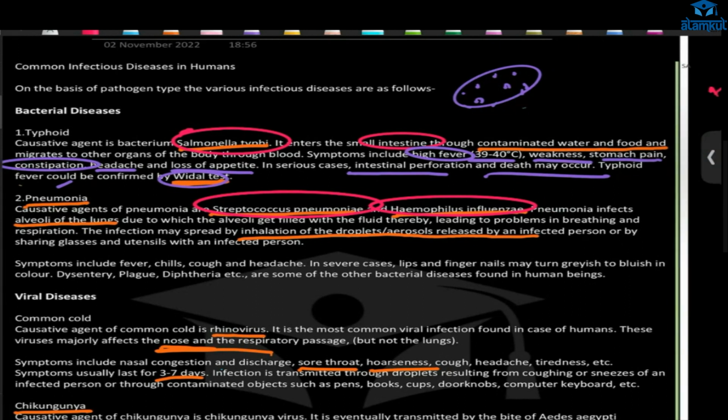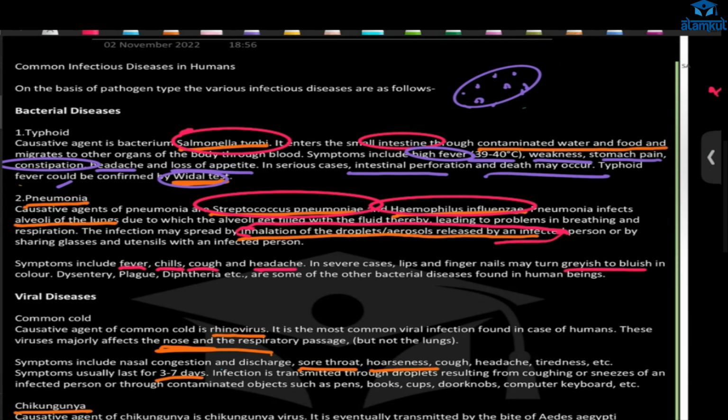And how does this infection spread? By inhalation of droplets or aerosol released by the infected person when they cough. So what are the symptoms? Fever, chills, then cough, then headache. In serious cases, the nails will turn grayish to bluish in color.